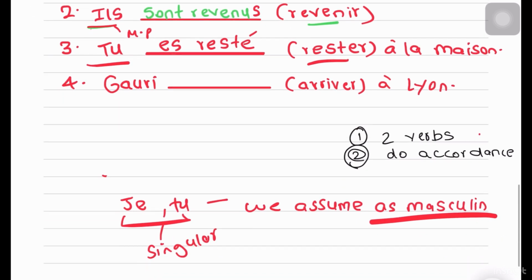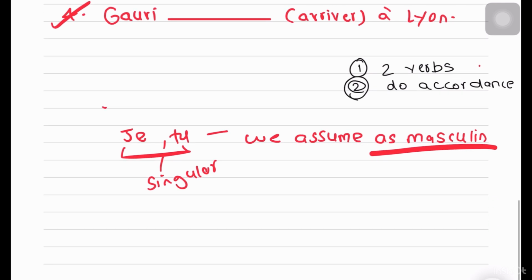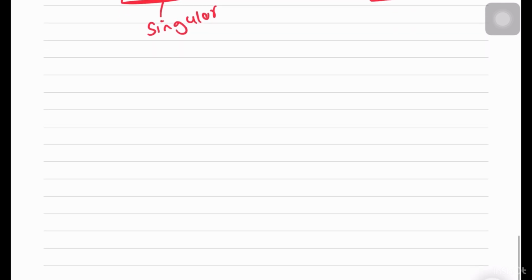Now the final one, this again is very important. Here a name is given, Gauri. Now when a name is given, you have to pay attention. If it's a masculine name or if it's a feminine name, because if it's a feminine name, you have to add an E because the subject is feminine. The person who is doing the action is feminine. For example, here Gauri. Gauri is feminine singular, one girl. Name of a person, me.